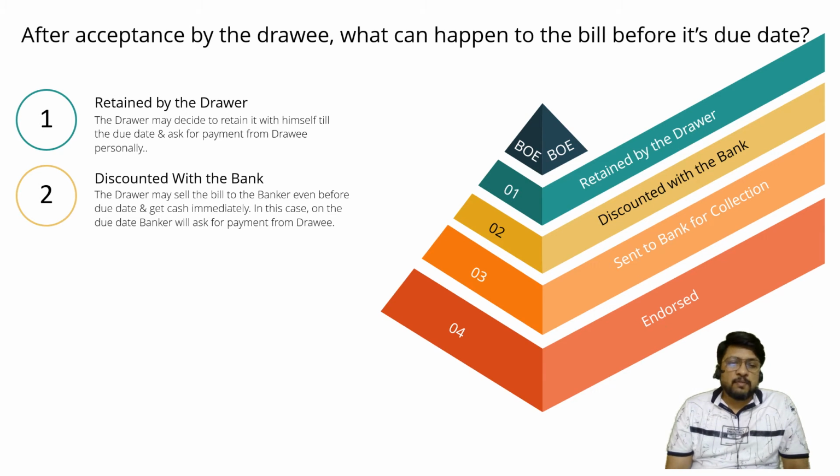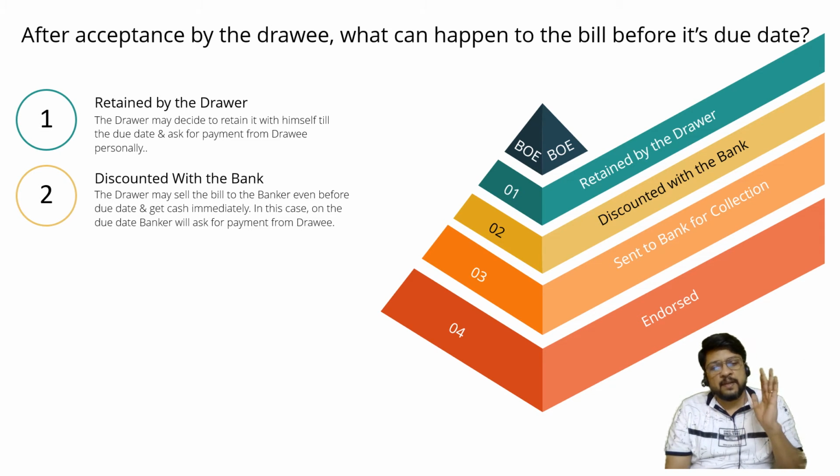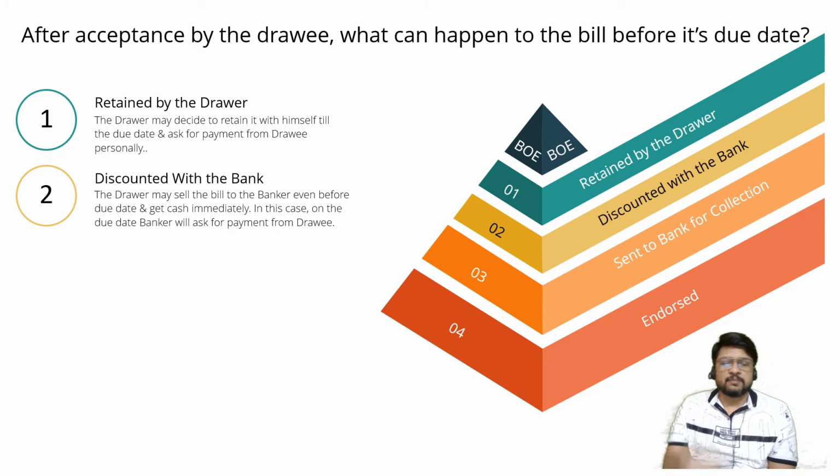So if the bill is of rupees 10,000 drawn by the drawer on the drawee for 5 months, after 1 month the drawer is in urgent need of money. Drawee refuses to pay. Drawer goes to the bank and asks the bank, could you give me 10,000? Bank is giving him 10,000.